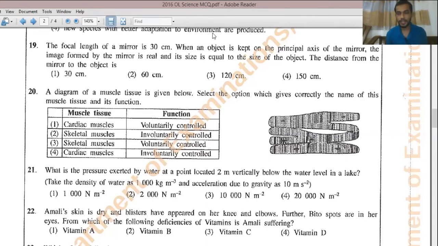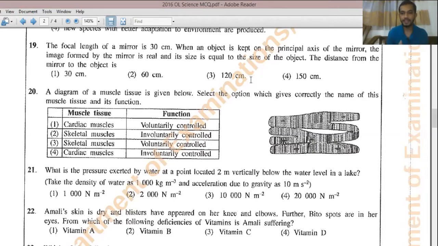For vitamin D, that will be mainly associated with the bone system, right? Like you can get osteomalacia, osteoporosis. Likewise, vitamin D is associated with bones. If you take vitamin E, you can have premature births, right? Hair is dropping.